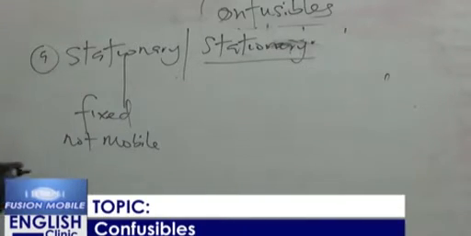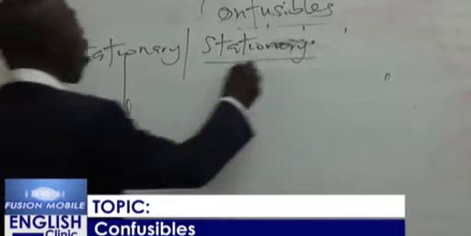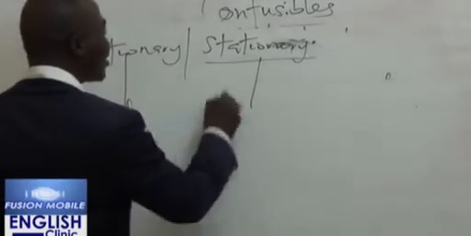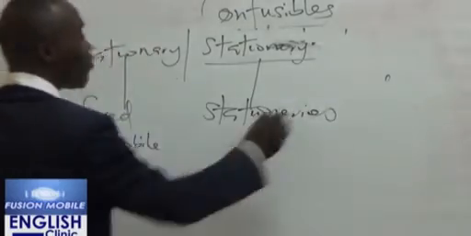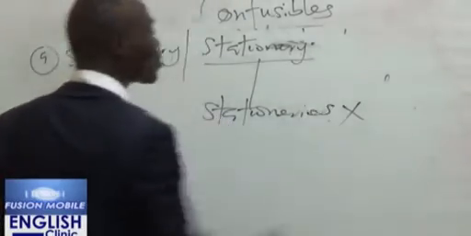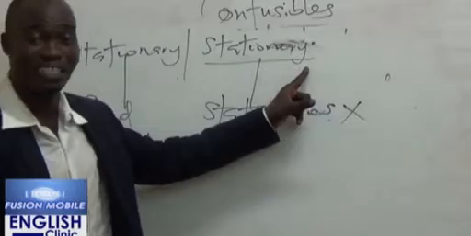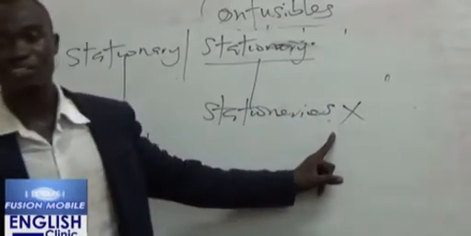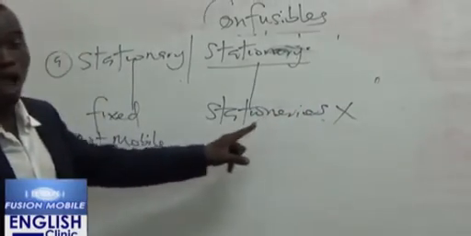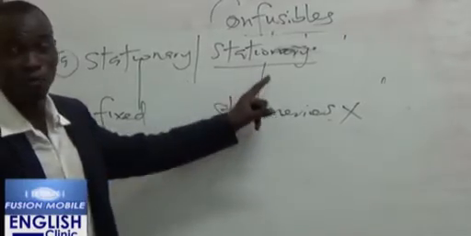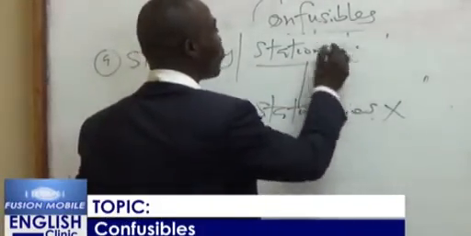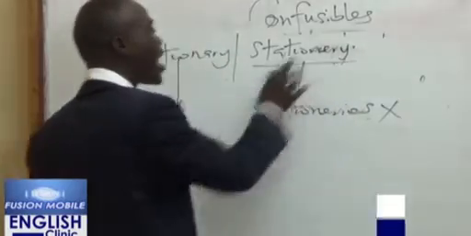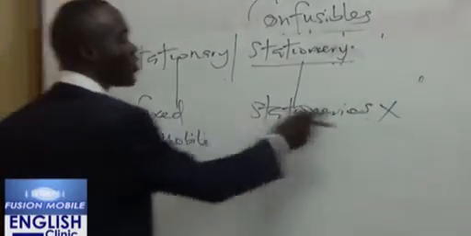And I need to say something here. The plural of stationery is not stationeries. In fact, it does not have a plural. When you write something like this, you are wrong. So it is stationery, not stationeries. It doesn't have a plural. It is uncountable. So we say stationery, that is E here. Let me write it properly.